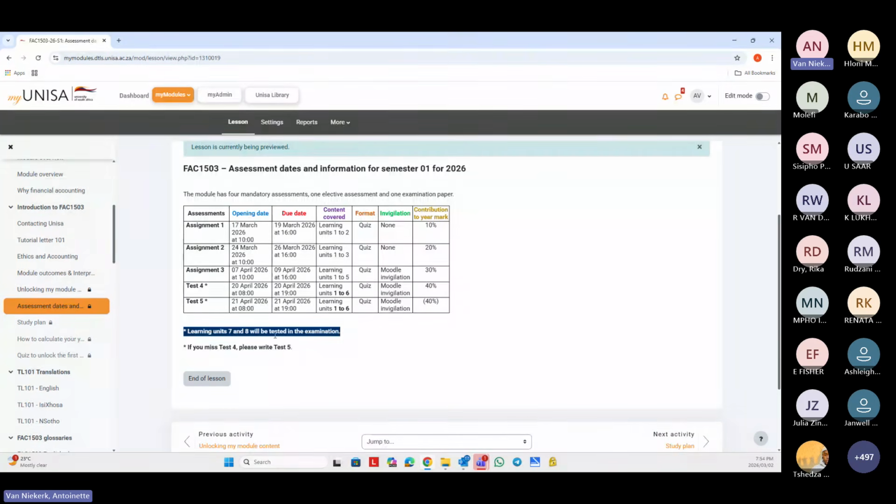We can also maybe give you a pre-exam quiz or test before the exam to assist you with learning units 7 and 8, so you can see how it can be asked. But that's the reason why. So for all the assignments, you're just going to cover learning units 1 to 6. I hope it makes sense.